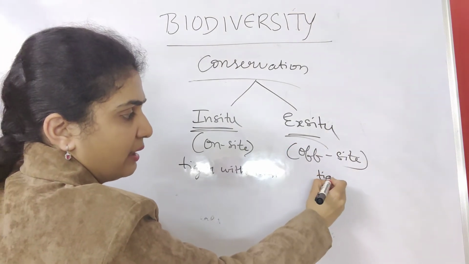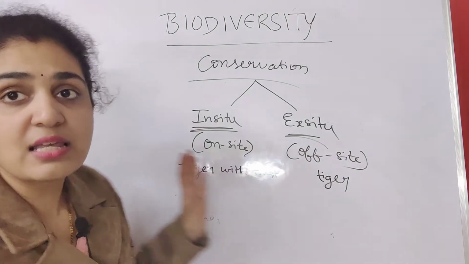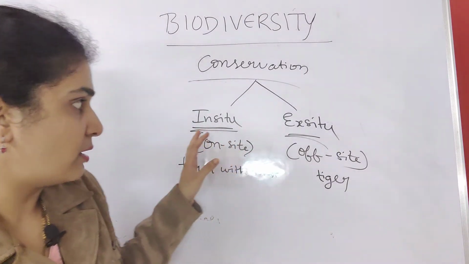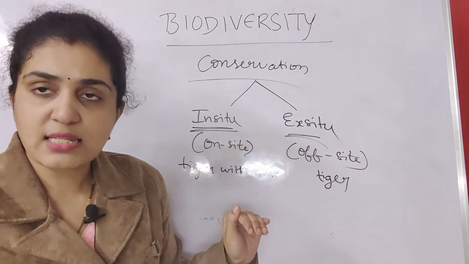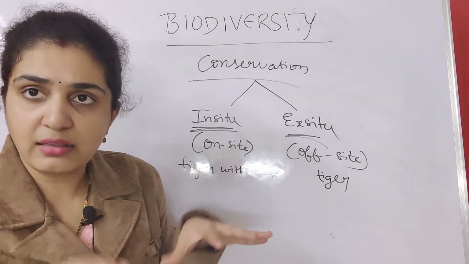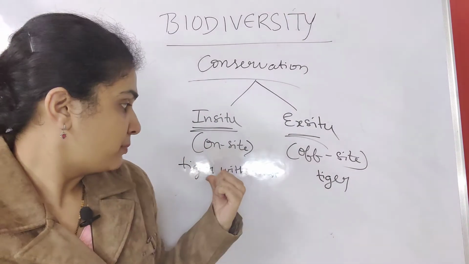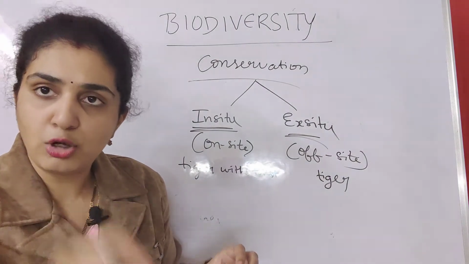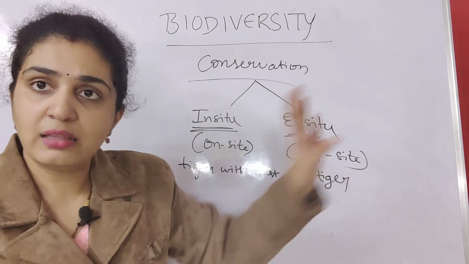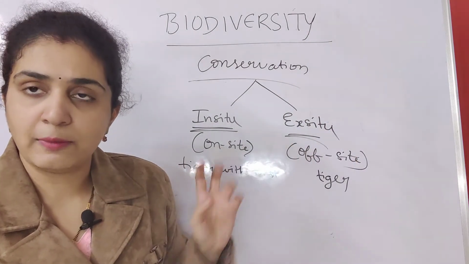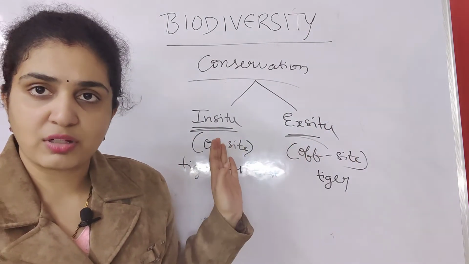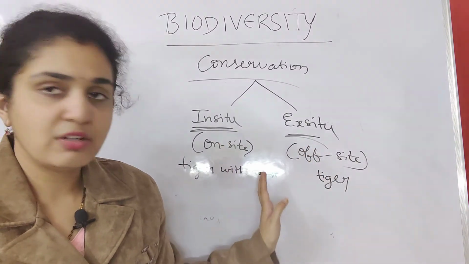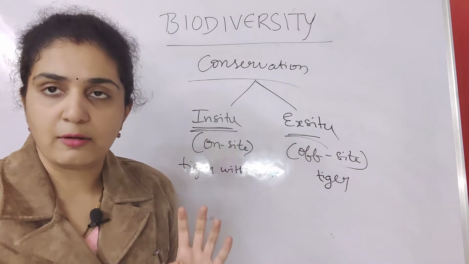Ex-situ means only the tiger you are preserving. I have given this as an example. Not only tiger, you can use any species like that. In-situ means on-site, there and there you are preserving. On the site only you are preserving. Here you are taking the tiger away and you are preserving. So this is the major difference between in-situ, on-site, and ex-situ, off-site: tiger with the forest, versus only the tiger.